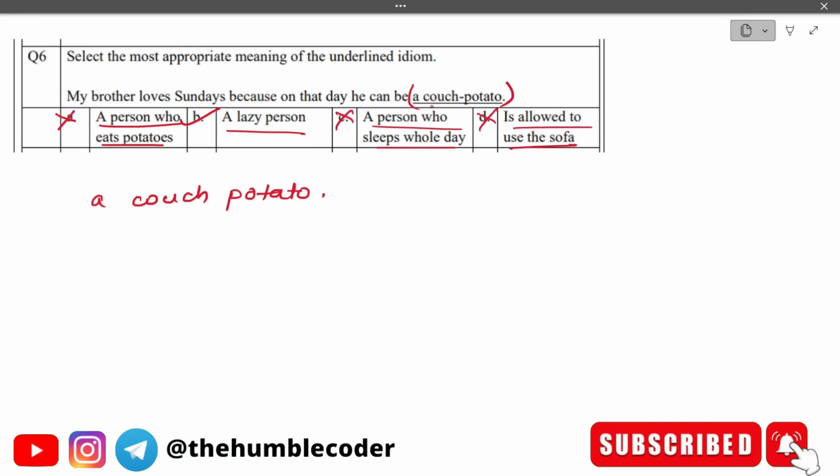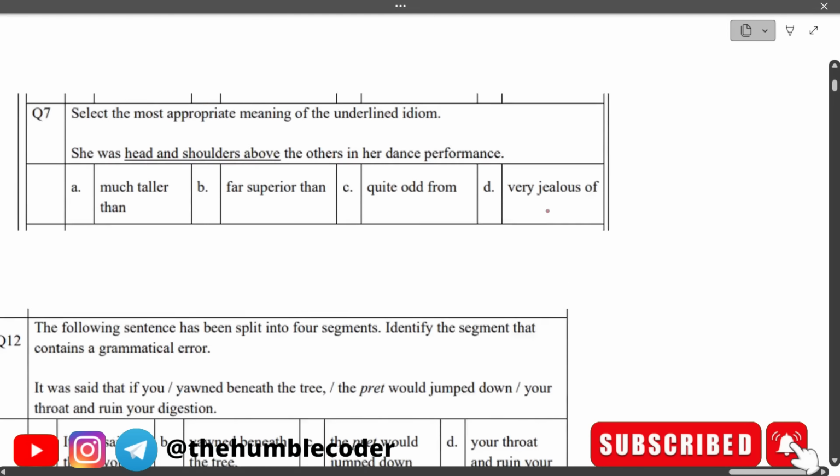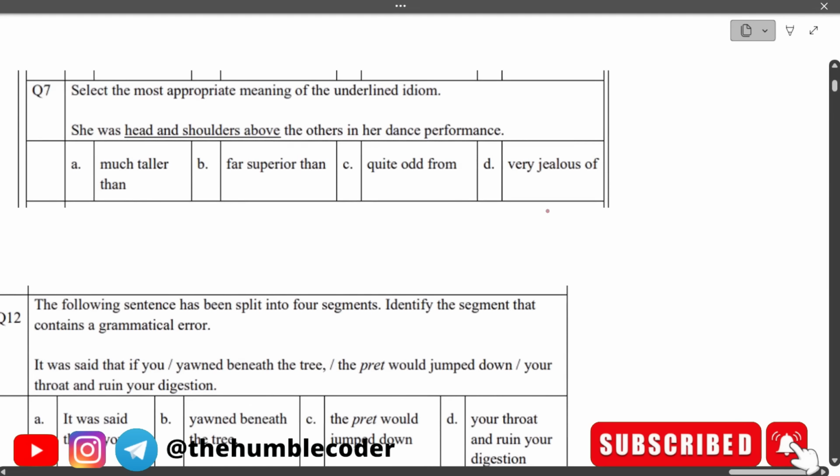A couch potato, see, this is related to sofa and couch. So someone who does not know the meaning of it might select this one as the answer. Someone might select the first one as the answer, because potatoes is coming. So you have to understand the meanings of the idioms also, especially the very commonly or regularly used idioms. Moving on to the next question now.